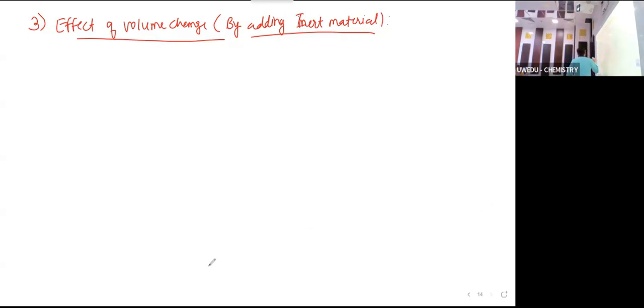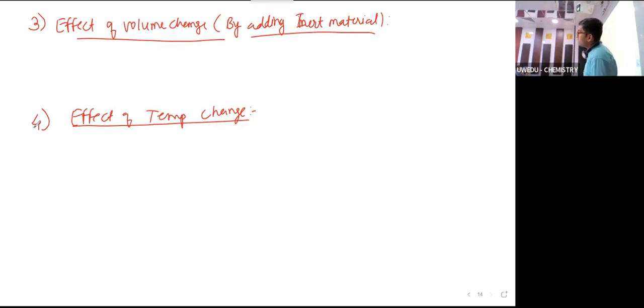Then fourth, catalyst. Temperature. Okay. Effect of temperature change. See, equilibrium constant is independent of so many things.